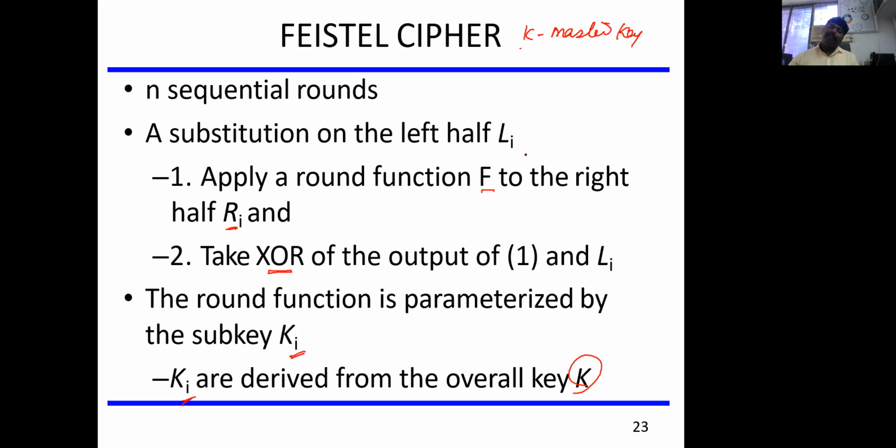From the key, for every round function, K1, K2 till Kn, we can generate different keys using different permutation combinations. That is called a subkey. Any algorithm we use for generating the subkey is called a subkey generation algorithm.